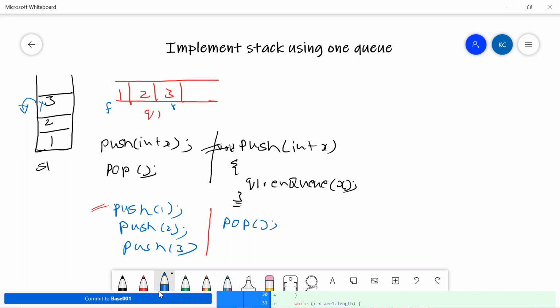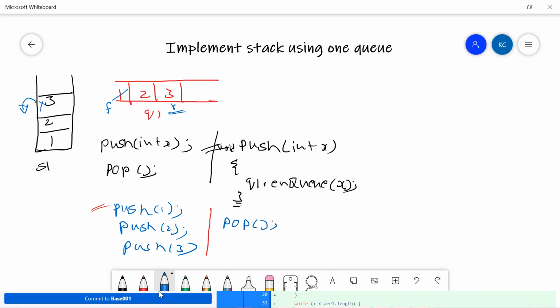So we need to get hold of this pointer called rear. What I can do is remove it from the front, and insert in the same queue, right?